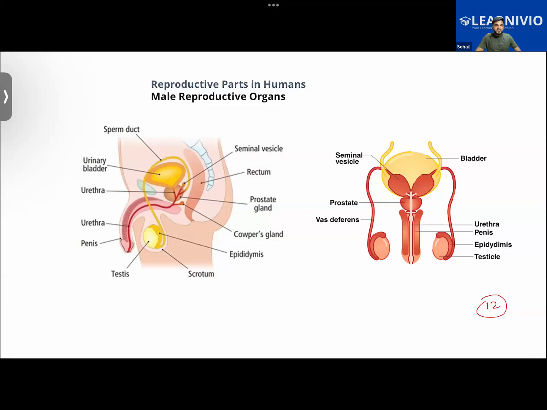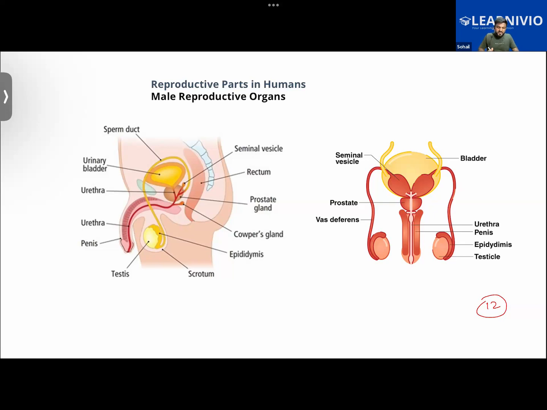One can think of this question: how does the scrotum provide the right temperature to the testicles? Basically, through the contraction and relaxation of the muscles of the scrotum, it will regulate the temperature.